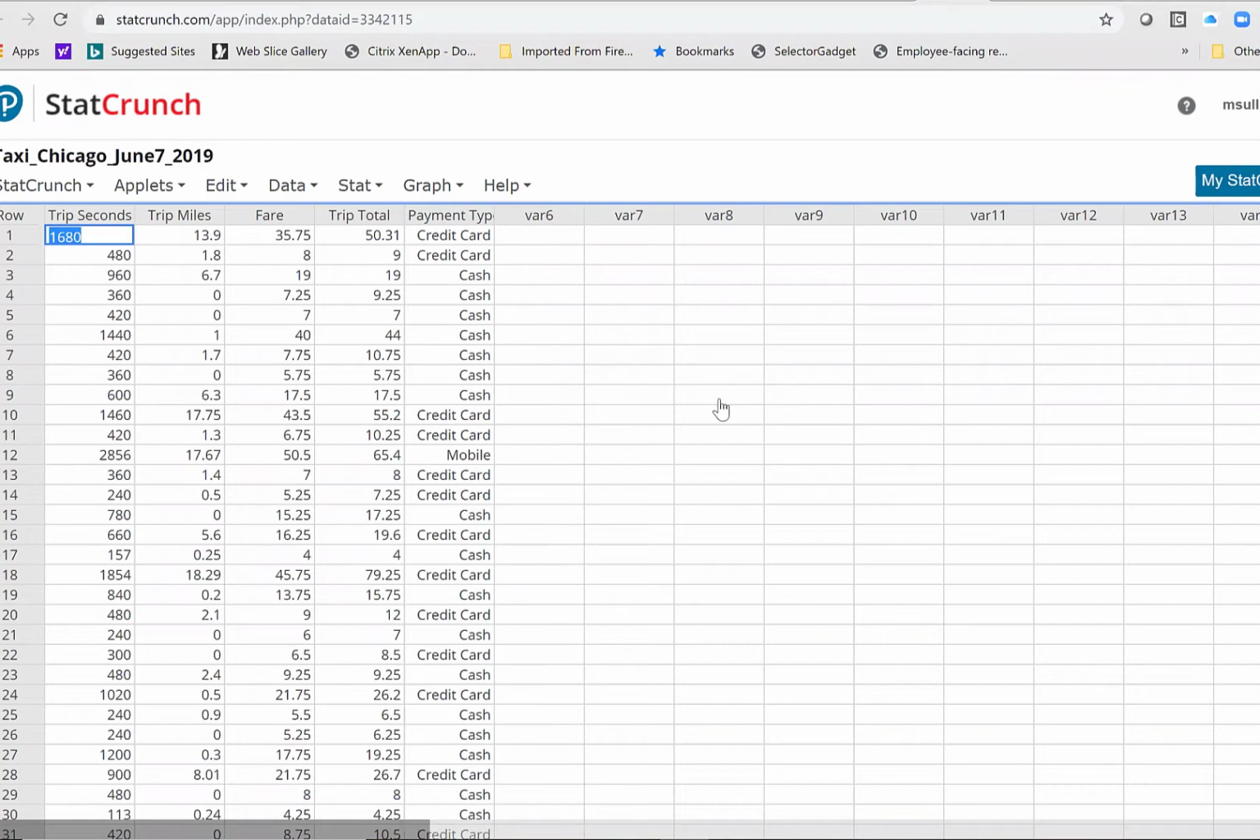So these are all from these city data portals. If you ever go to the City of Chicago data portal, you find all kinds of interesting information. And every city has them now. All right. So let's look at this data.